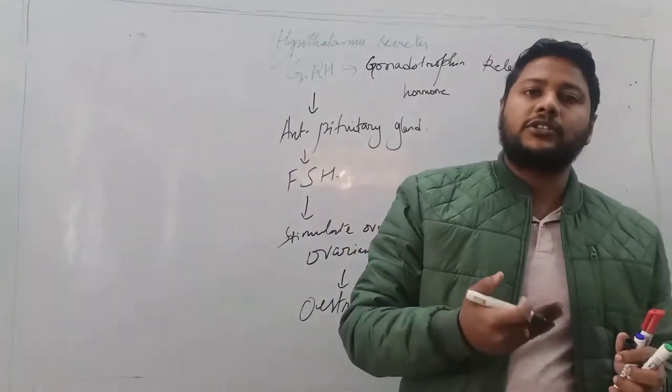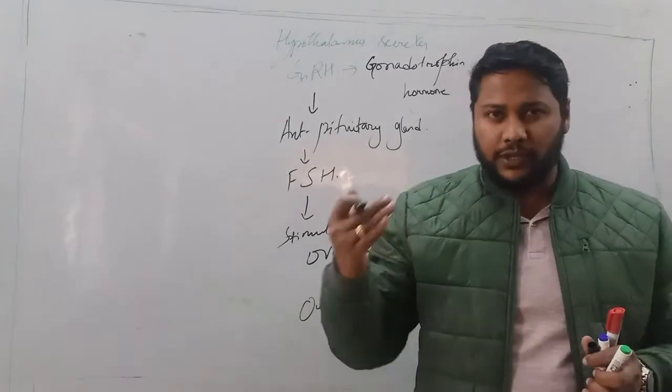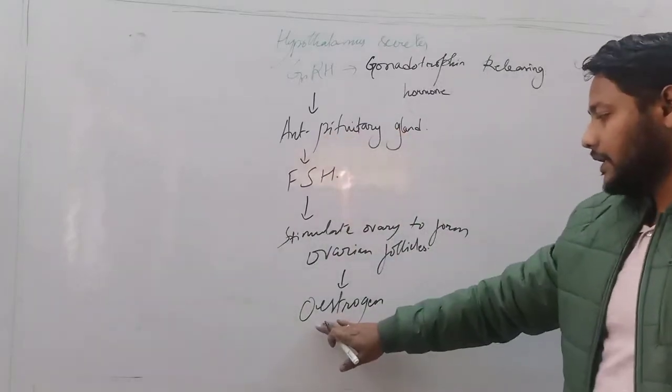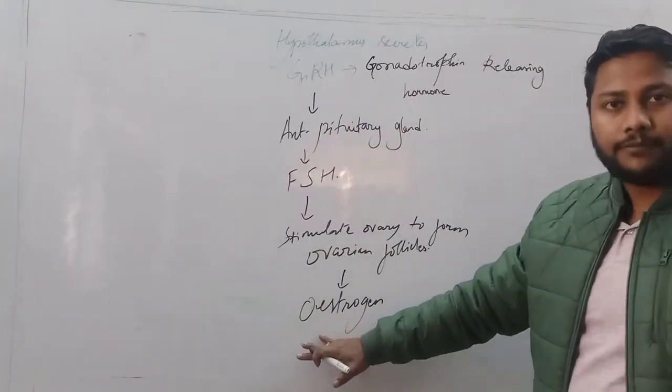The repair or changes taking place in the endometrium during the first phase of the menstrual cycle are under the action of estrogen.